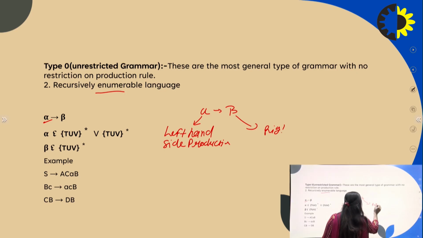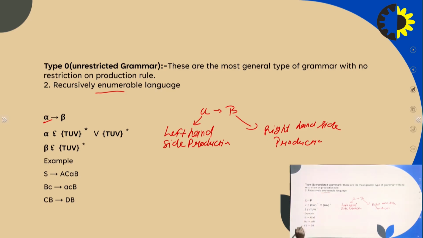Here alpha belongs to any combination of terminals and non-terminals, with at least one non-terminal on the left hand side, and beta belongs to any combination of terminals and non-terminals. This is an example of a type 0 grammar.